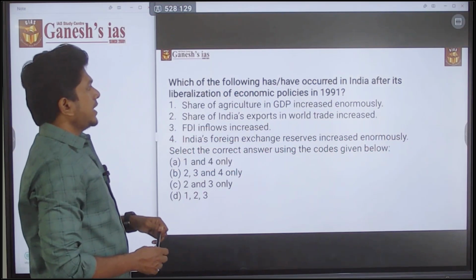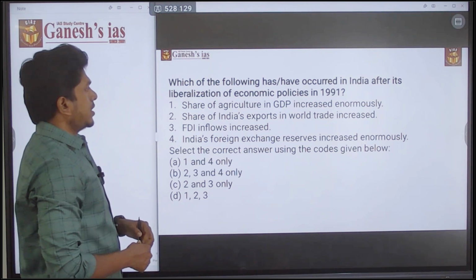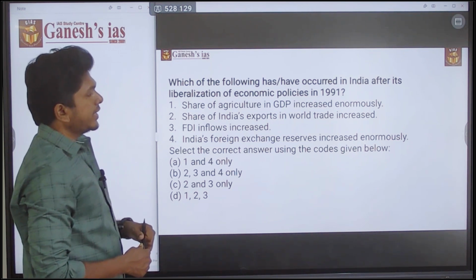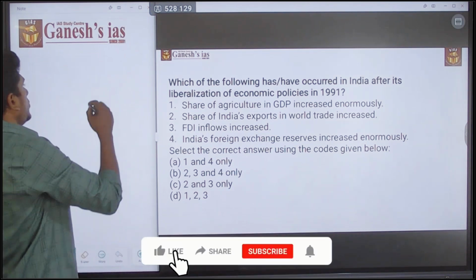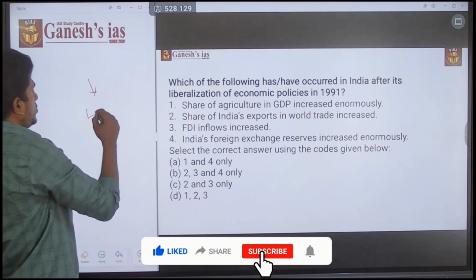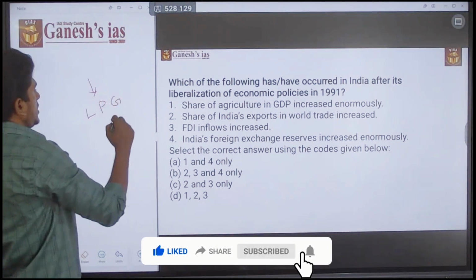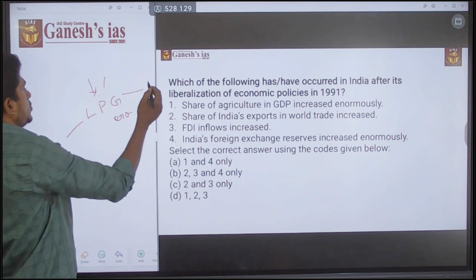Which of the following has occurred in India after its liberalization of economic policies in 1991? Okay. So, in 1991, there is a huge change in the economic activity in India due to the introduction of the LPG era: liberalization, privatization, globalization.